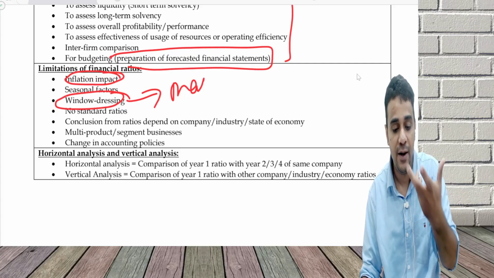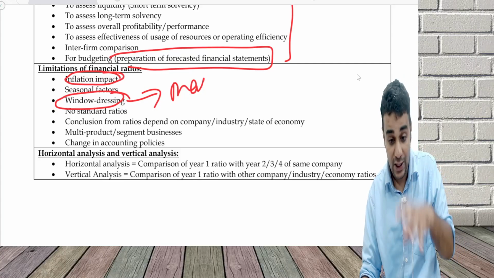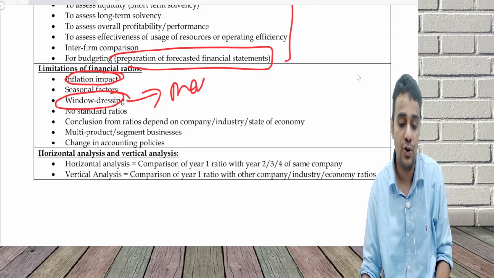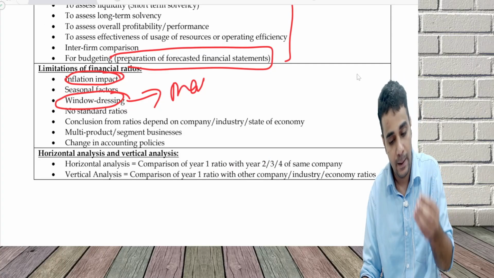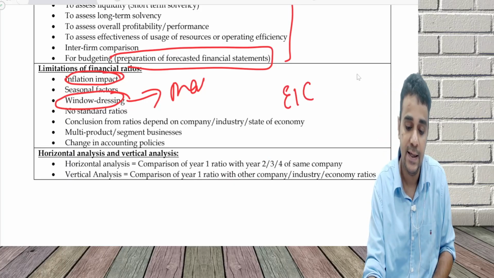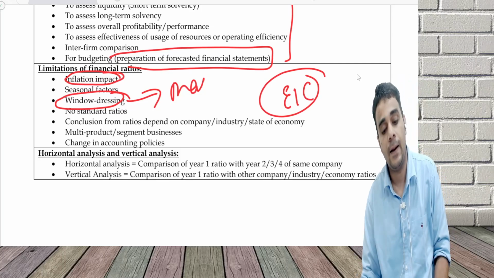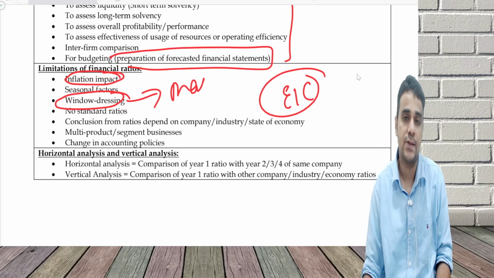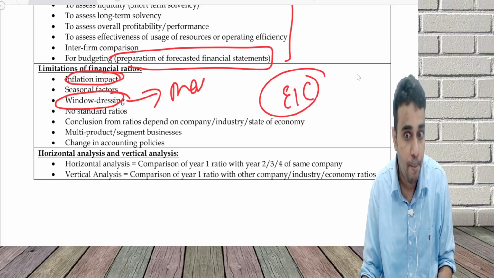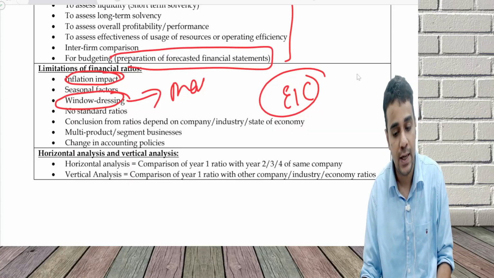ROE can differ in different industries, and which ratios to use is also not standardized. Conclusions from ratios depend on the company, industry, state of the economy, EIC. If you have multiple products or segments, ratio analysis can become a little challenging. And if there is a change in accounting policy, ratios can get impacted.